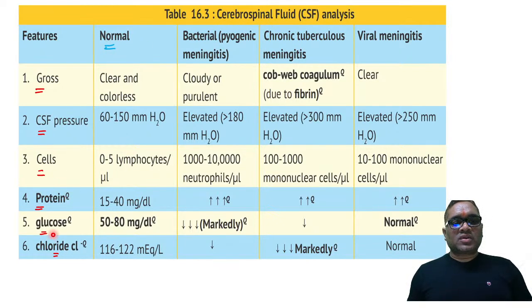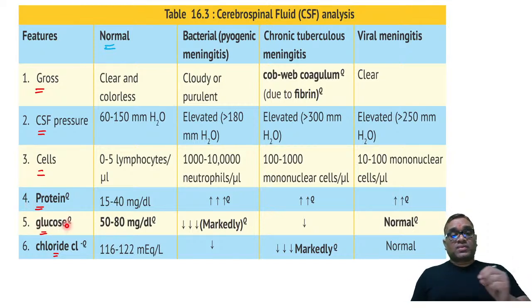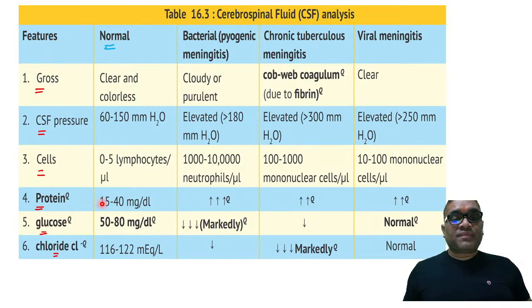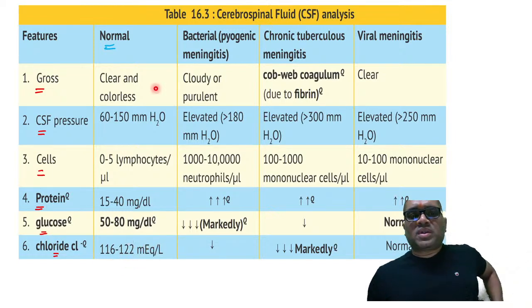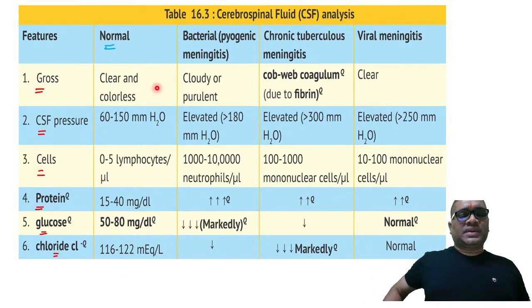Right? Protein and glucose. These are the 2 parameters which the examiner asks very frequently in exams. So proteins are 15 to 40 milligram per deciliter, and glucose level is 50 to 80 milligram per deciliter. Chloride level is 116 to 122 milliequivalent per liter, right? So these are the important normal findings in the normal CSF examination.